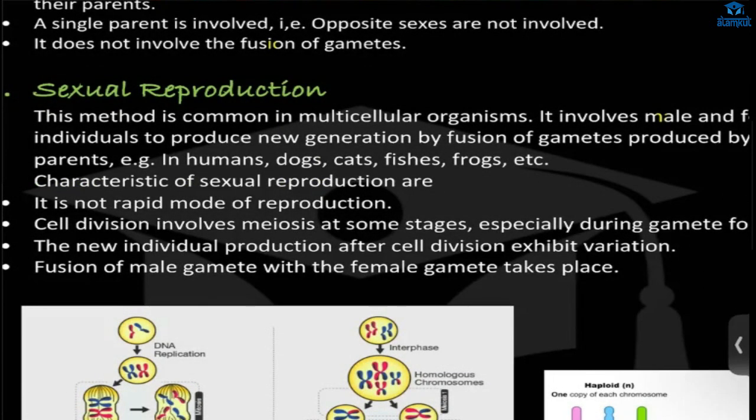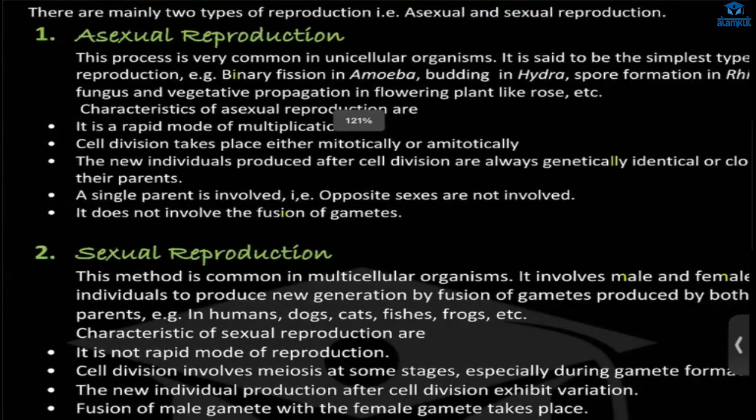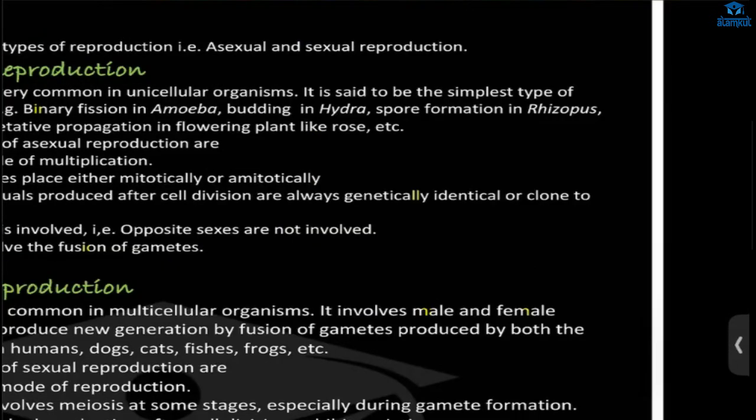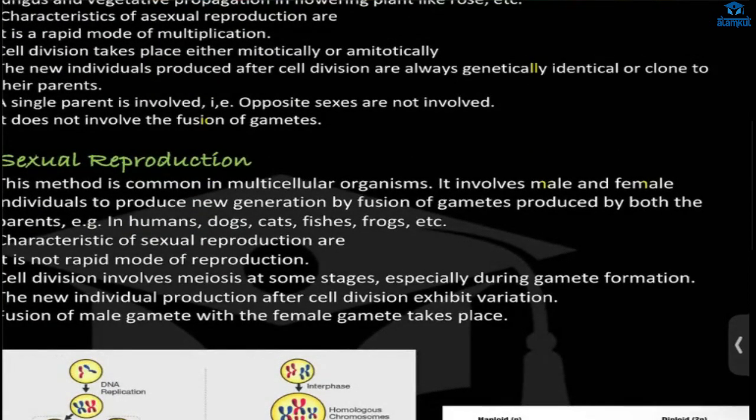In sexual reproduction, it is a slow process, and meiosis is involved. There will be fusion of gametes, and many variations will be there. In asexual reproduction, there won't be many variations; the progeny will be a copy of the parent. But in sexual reproduction, there will be variation.